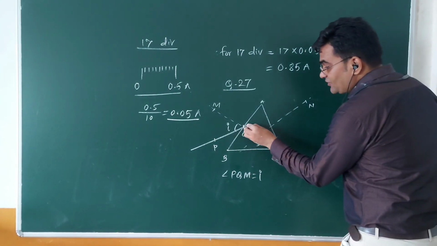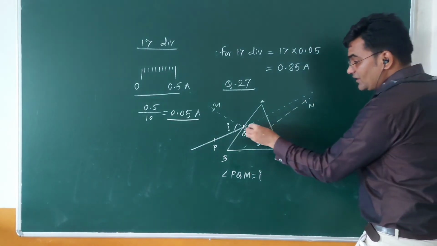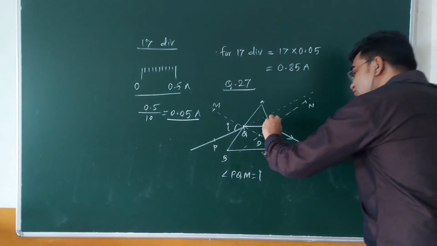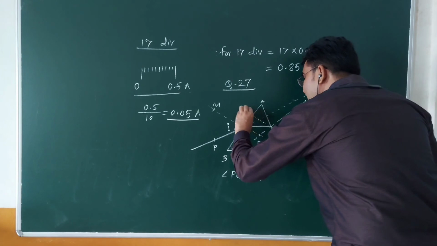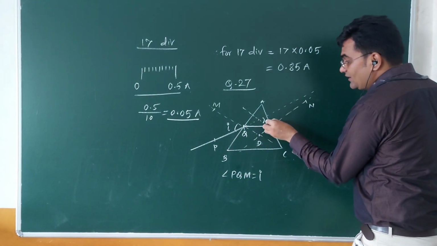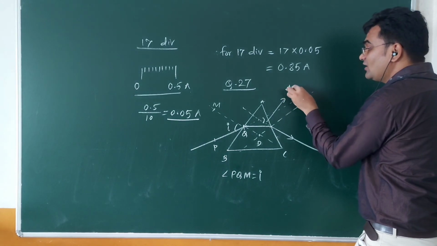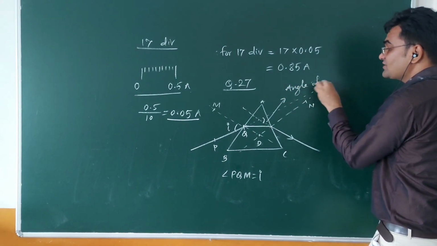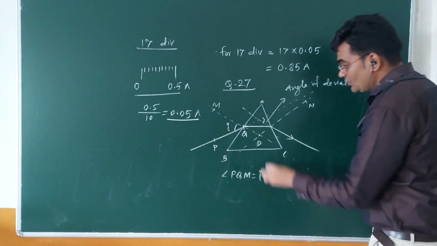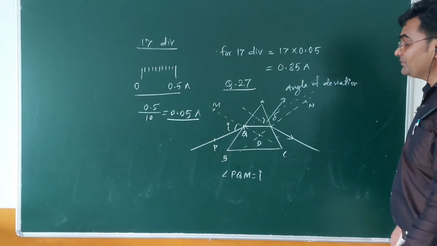So we expect this ray should go like that, but it will bend and will emerge out. This emergent ray is also expected to bend like this. So the angle between the expected path of the emergent ray, this angle, is called what? Angle of deviation. This angle is indicated by delta.